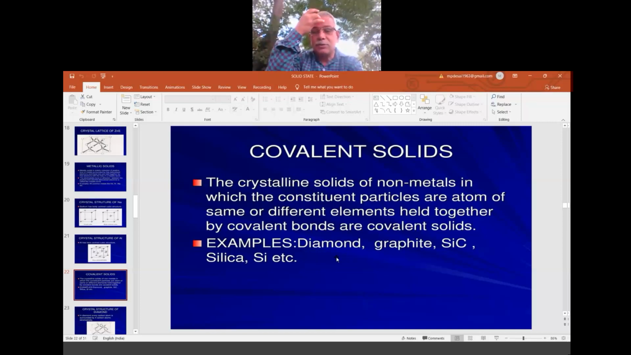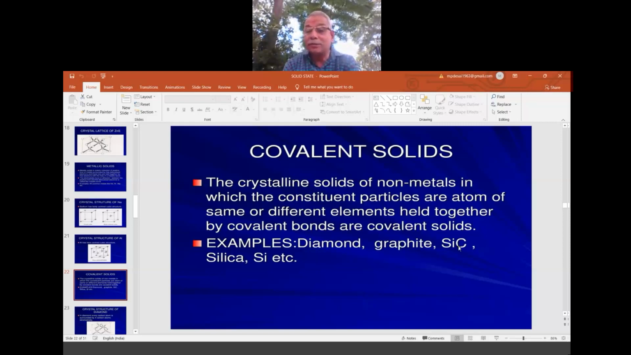Graphite also. Why is graphite soft though a covalent bond is there? It is again due to the structure. In the structure there are layers, as we learnt in 11th class, and the layers slide over each other. Otherwise it is a crystalline solid. Some crystalline solids are softer, some are hard. It again depends on the structure.